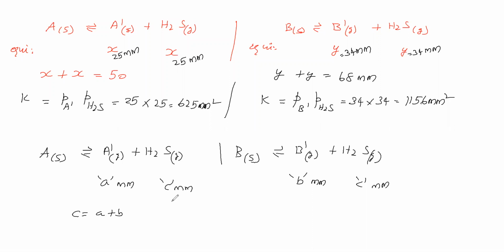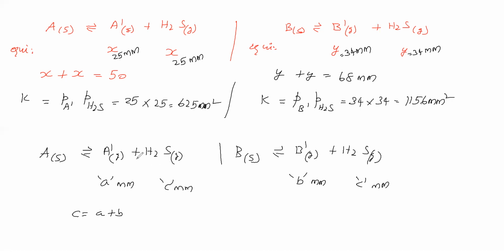Why C is equal to A plus B means how much A dash is produced from solid A, that much H2S will be produced from solid A. In the same manner here also. Therefore, solid A gives A amount of H2S, solid B gives B amount of H2S. Therefore, A plus B is the pressure of H2S. Therefore, here A plus B, here also A plus B. Now can we find an equilibrium constant or not? That we will see.